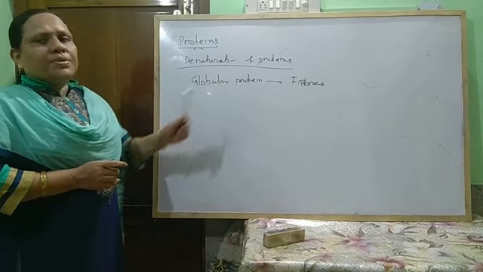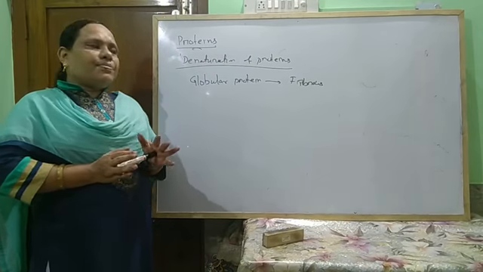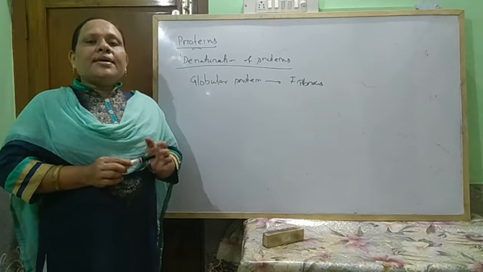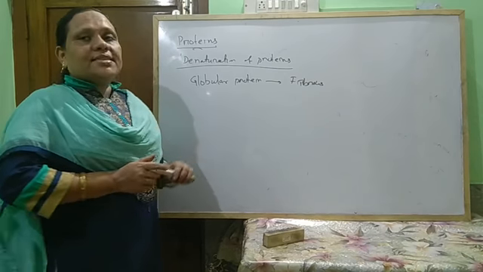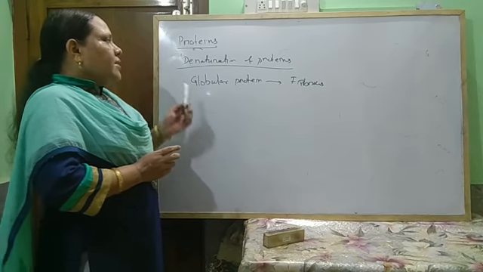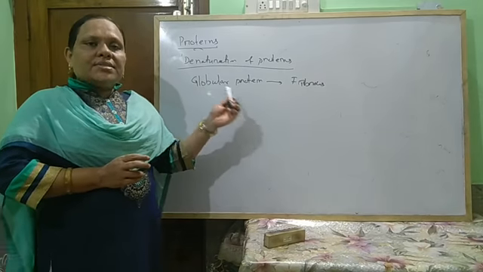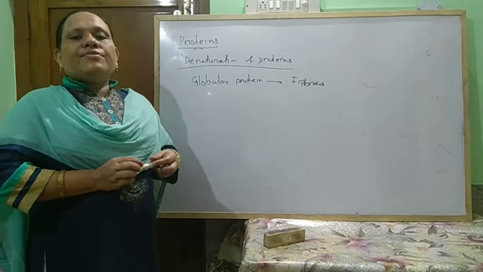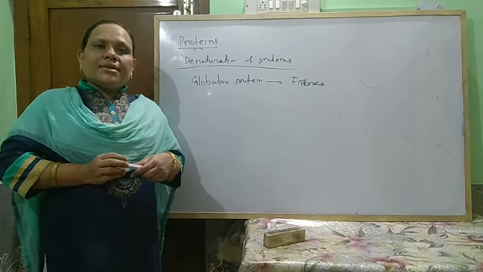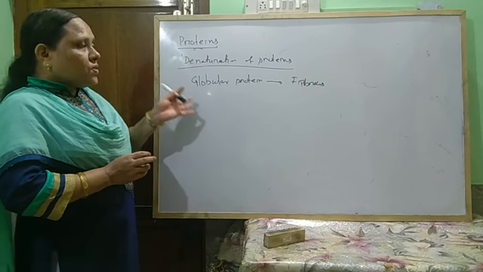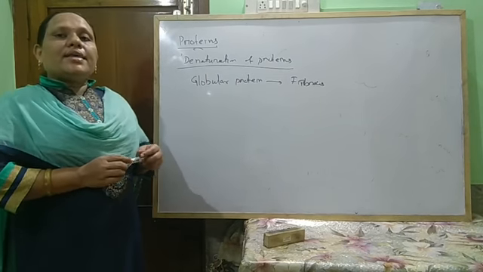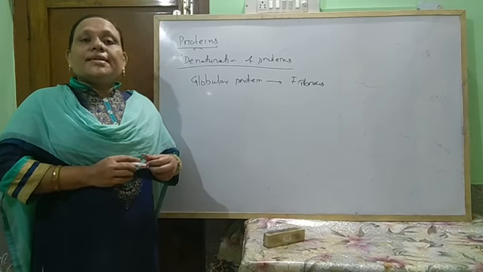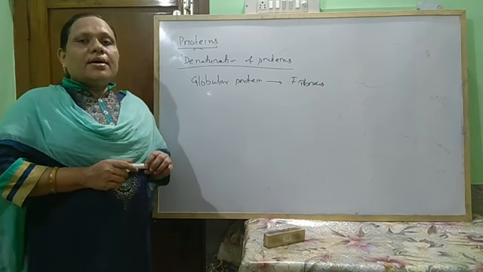Now, what is the importance of proteins? Proteins have so many functions. It is the structural material of animals. It acts as a transporting agent. It acts as enzyme. Proteins are also used as different enzymes, and proteins are helpful for metabolic regulation. For example, insulin controls the sugar level, and thyroalbumin controls the thyroid.